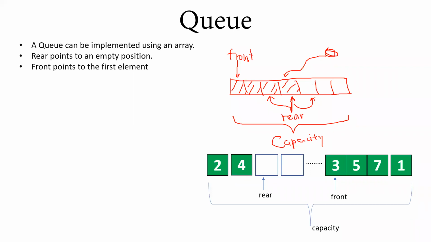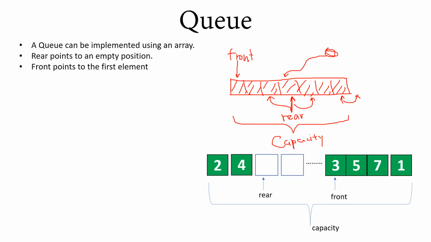Similarly, once you enter the values, the queue gets filled. And once you enter a value into this element, your rear, which was earlier pointing over here, will increment by 1 and go over here, right?